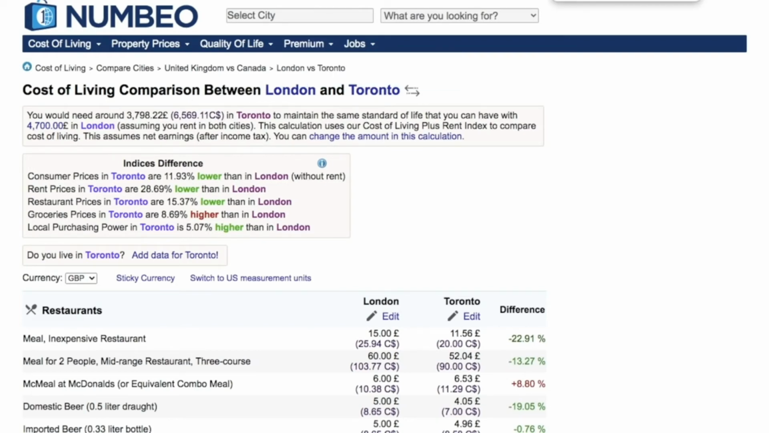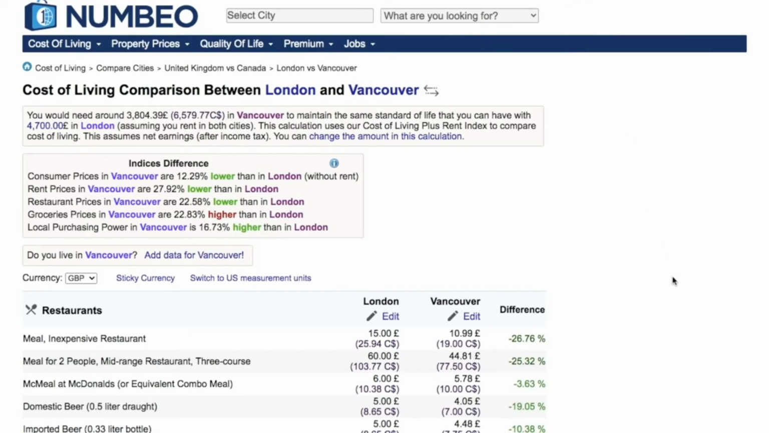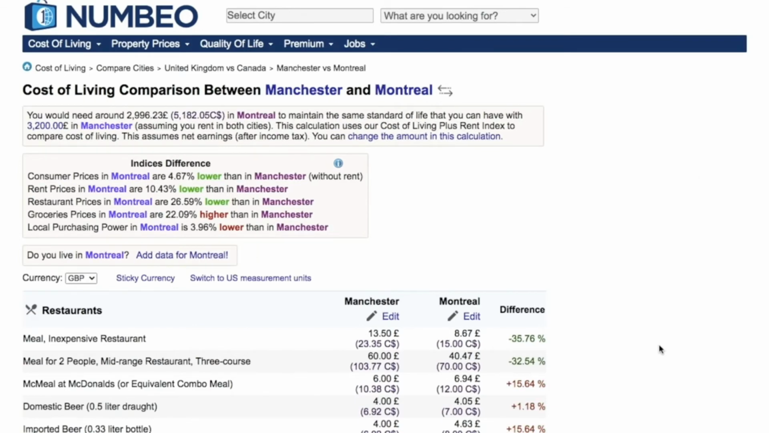Similarly, I compared London with Vancouver as well, and the comparison is very similar. In Vancouver you would need around £3,800, while in London you would need around £4,700. Similarly, I compared other cities as well, so you would see that between Manchester and Montreal as well, Manchester is more expensive. In Montreal you would need to spend around £3,000, while in Manchester you would need to spend around £3,200 for the same standard of life.